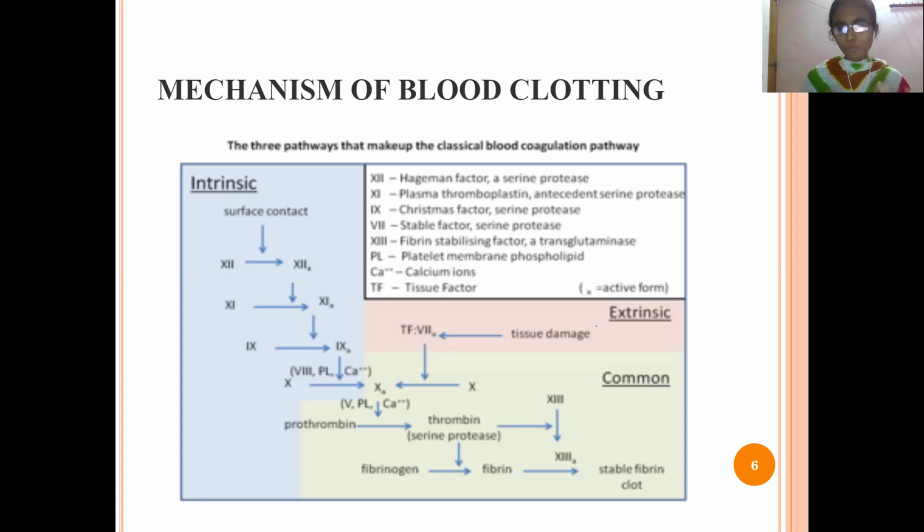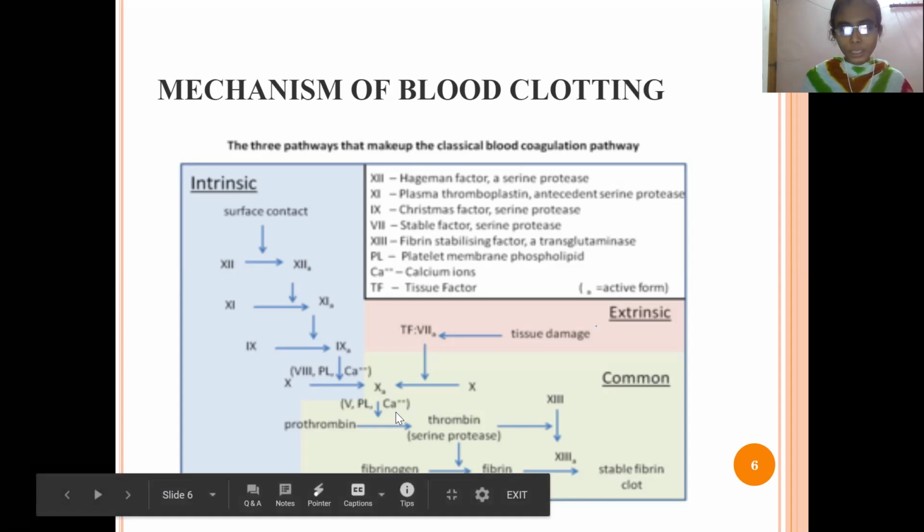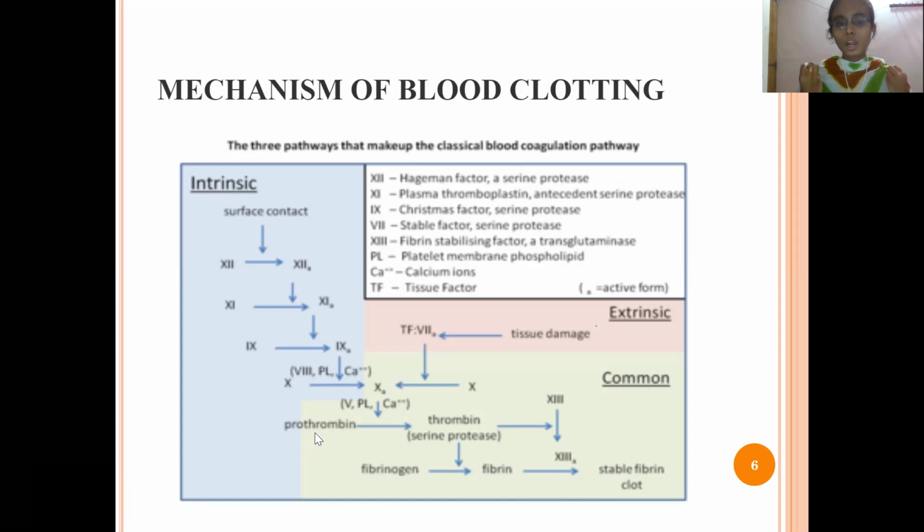The prothrombinase is present in the blood only, so it will activate. In the presence of calcium, it will convert prothrombin. The prothrombin will be converted into thrombin, and thrombin will be converted into fibrinogen, and fibrinogen is converted into fibrin. So this fibrin will be converted into a stable fibrin clot, the final stage of the formation of the clot.